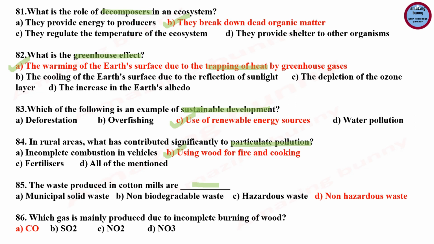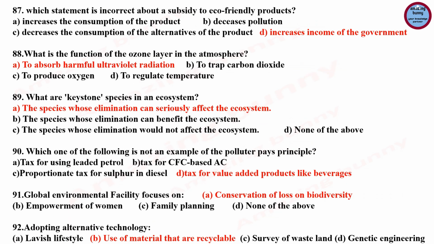Question number 85. The waste produced in cotton mills, the waste is non-hazardous waste material and it is biodegradable but non-hazardous waste material. Question number 86. Which gas is mainly produced due to the incomplete burning of wood? And the answer is carbon monoxide, and it is colorless, odorless, toxic gas produced during the incomplete burning of wood.